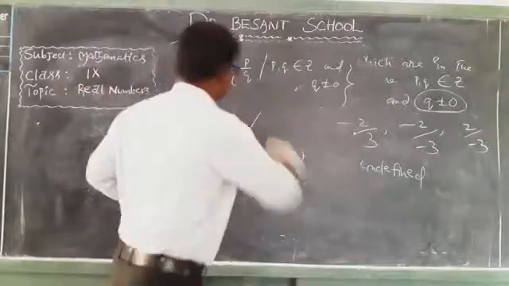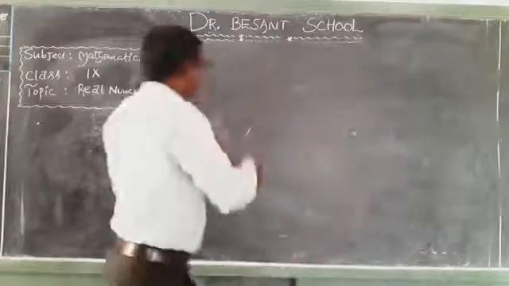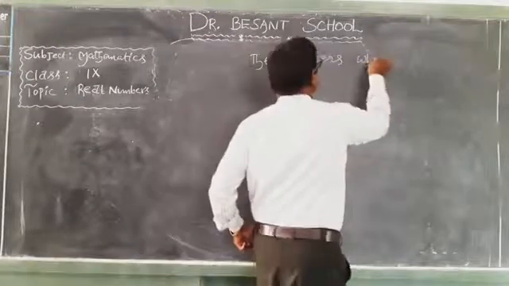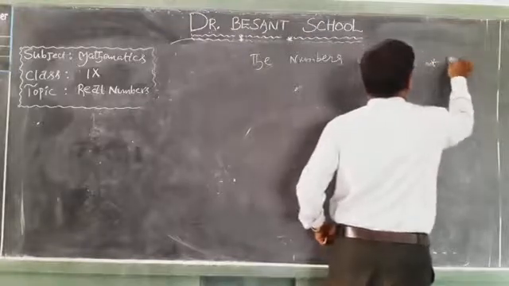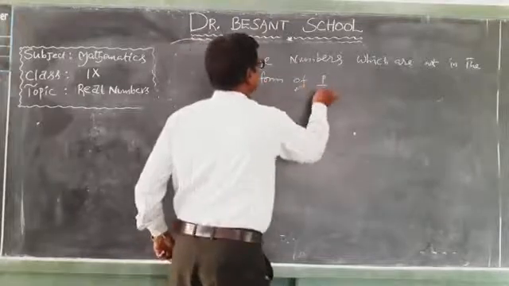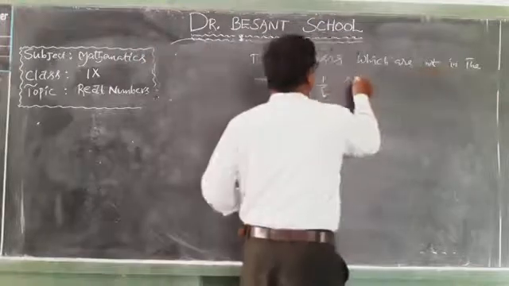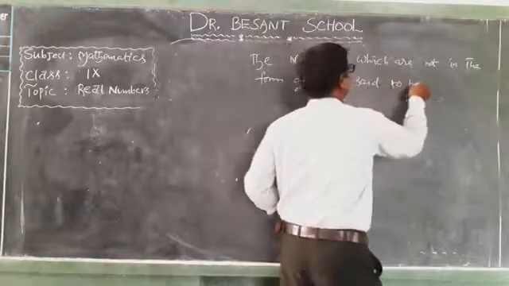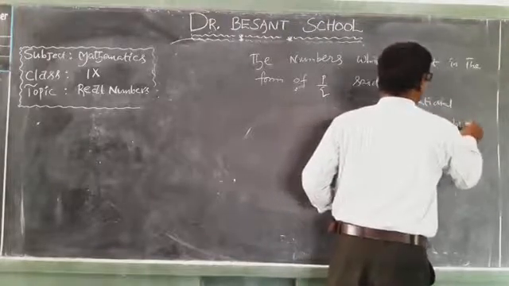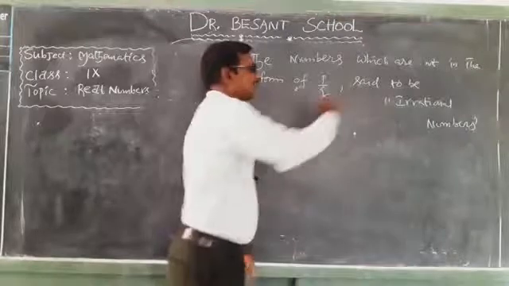Now observe. The numbers which are not in the form of p by q are said to be irrational numbers.